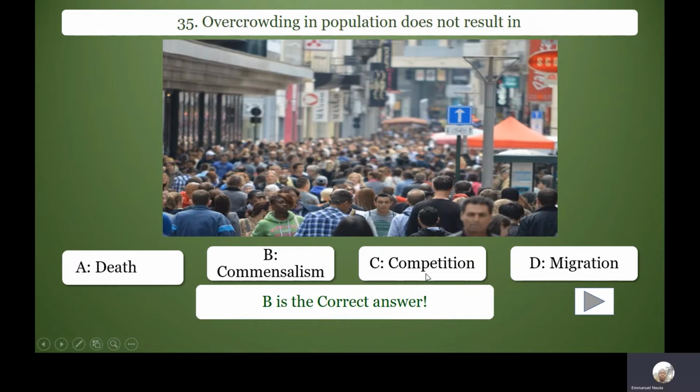Overcrowding can result in competition, it can result in migration, it can result in death, but it does not result in commensalism. In commensalism, one organism gains and the other is not affected. It does not gain and it does not lose. This does not happen in overcrowding. So the correct option here is B.